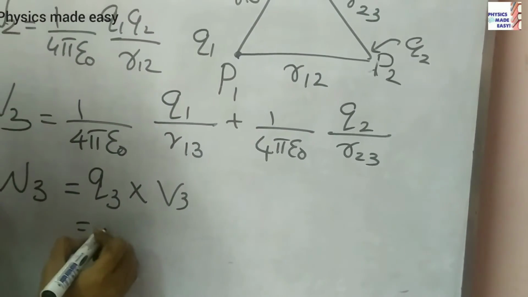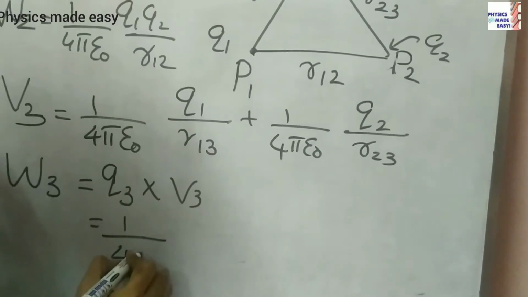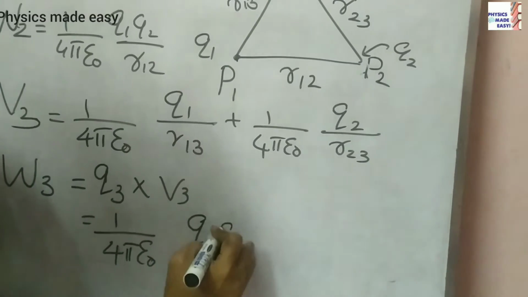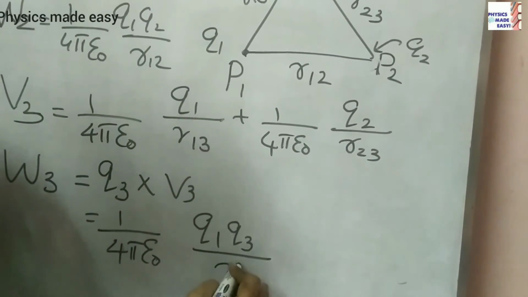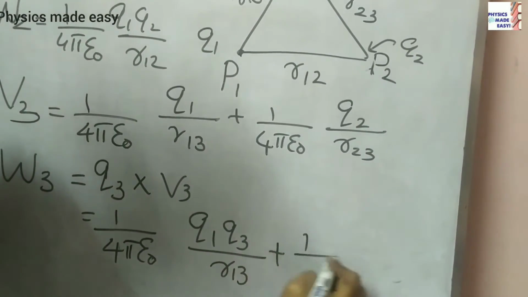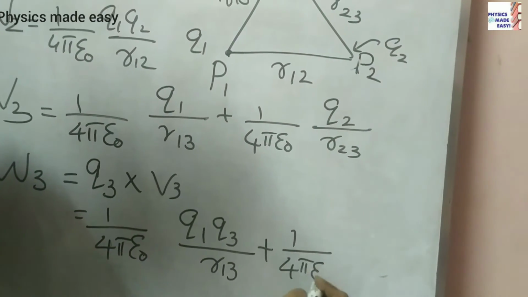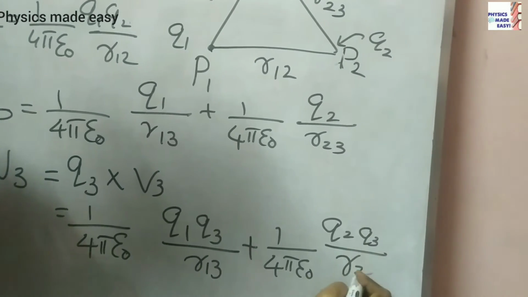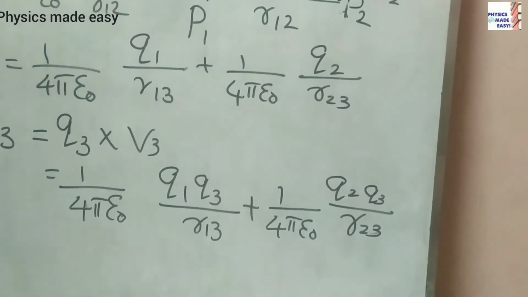Then we can write this as 1 by 4 pi epsilon 0 Q1 Q3 by R13 plus 1 by 4 pi epsilon 0 Q2 Q3 by R23. That is the total work done here.